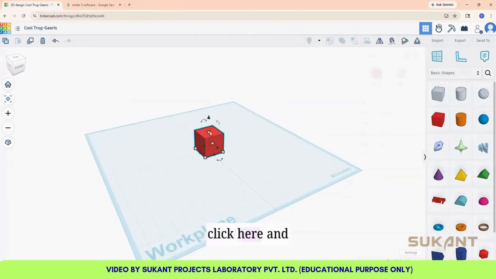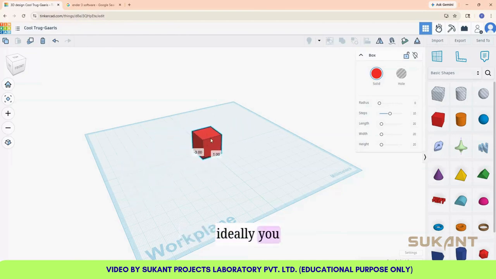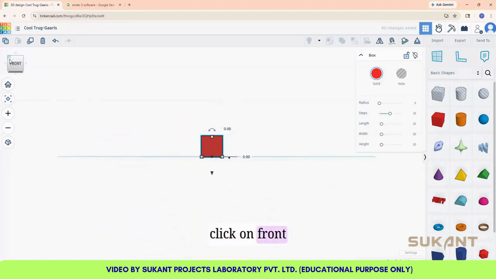Now click here and you can drag anywhere. So ideally you have to keep it on the center, and you can click on this point and you can lift. Click on front view and click this and drag upwards for your desired length. Say for me, I will keep it 15 millimeters.